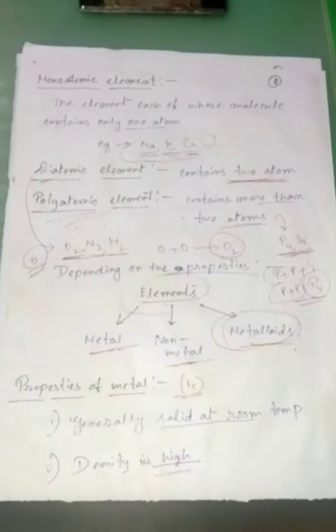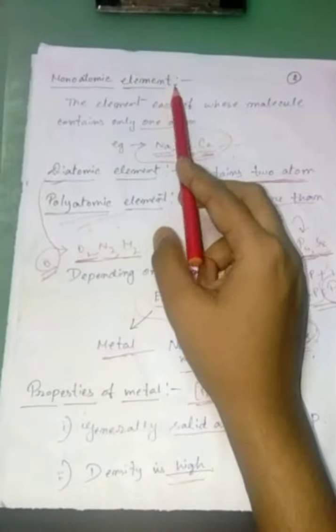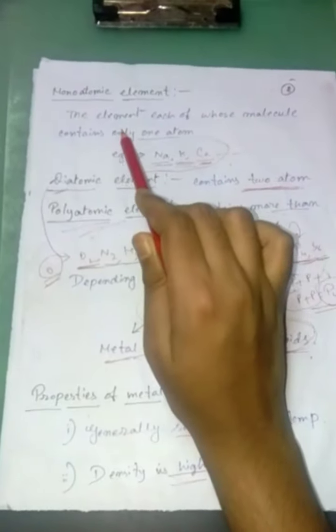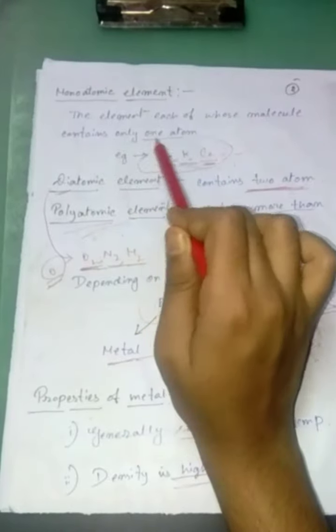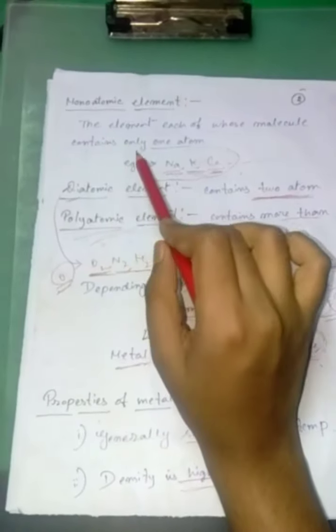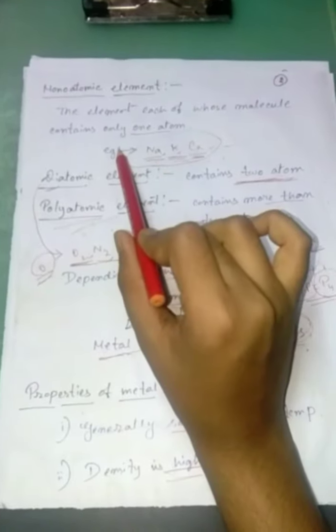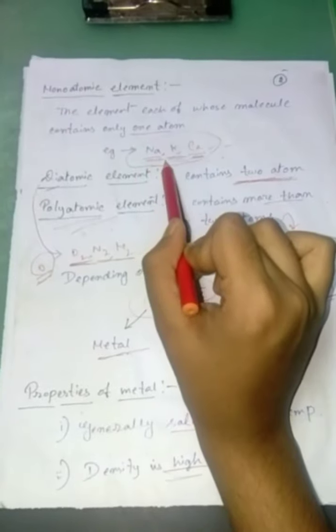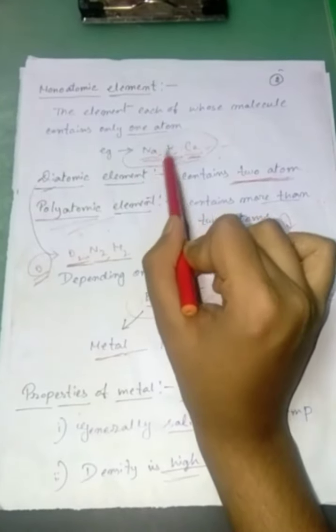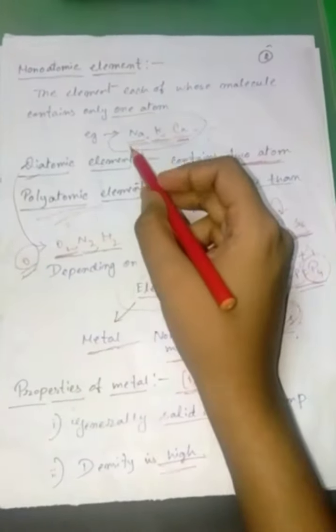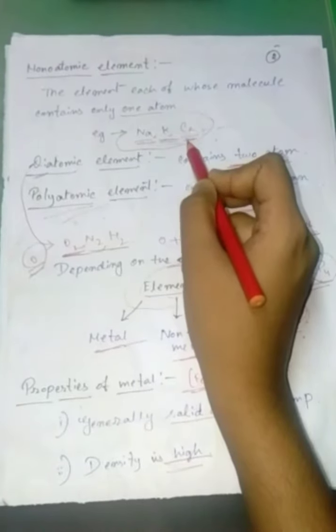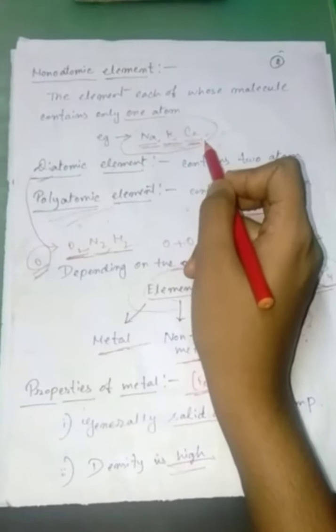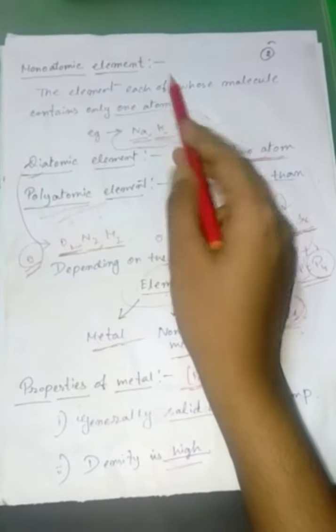So now go for the second page. So what is a monoatomic element? Here is the definition: the element each of whose molecule contains only one atom. We all know that mono means one. So a monoatomic element contains only one atom, for example Na means sodium, K means potassium, and Ca means calcium. Here you see that sodium, potassium and also calcium have only one atom. For this reason they are considered as monoatomic elements.